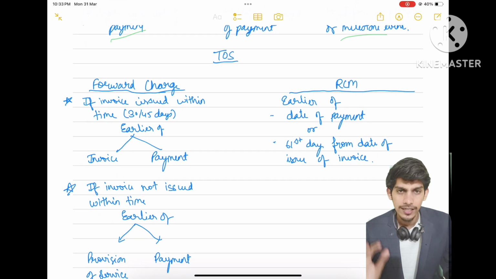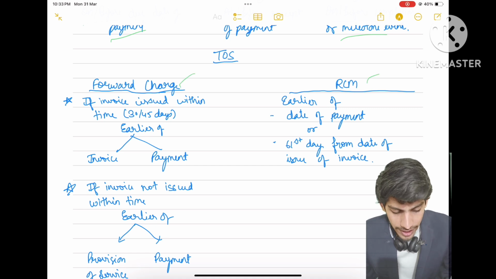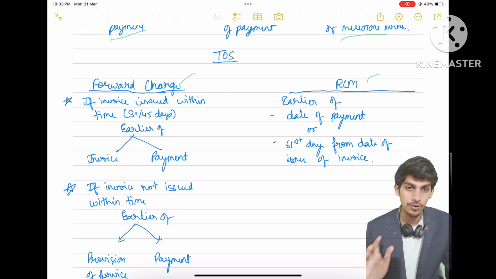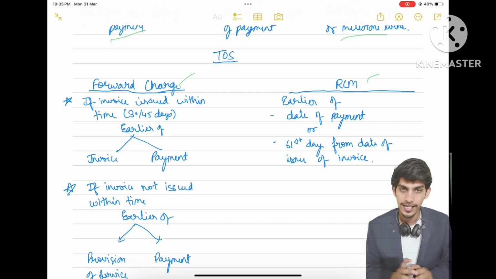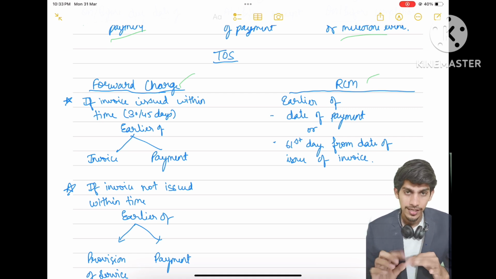Now we will study the time of supply. So similar to goods, we have two cases. First is forward charge, second is reverse charge mechanism. In forward charge, we have two cases here. Like in goods, where there was a condition of invoice or payment, but the payment condition was cancelled with the notification.